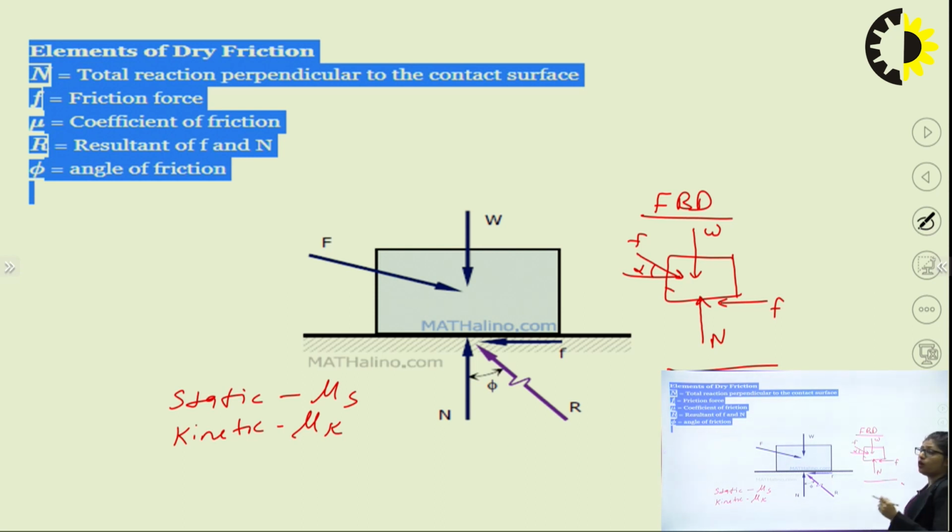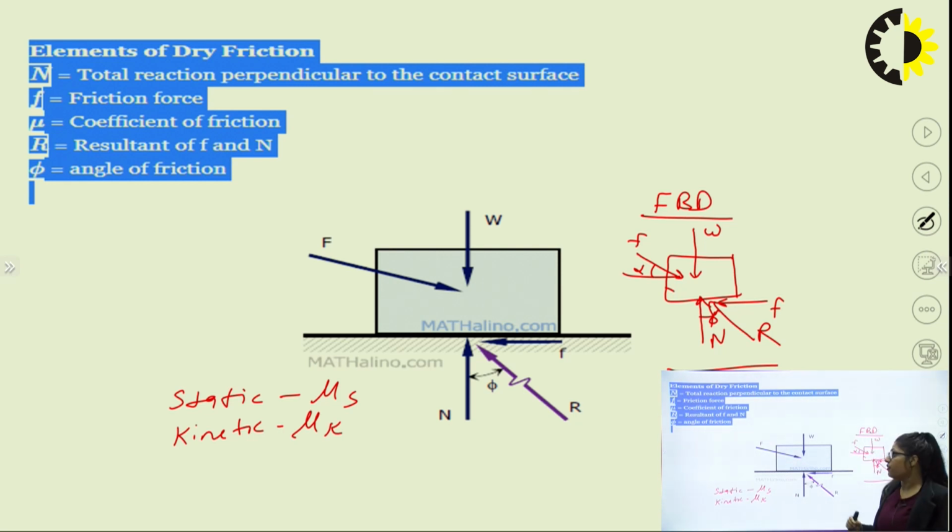Now you may be confused about what R is. R is nothing but the resultant force between the reaction force and the frictional force. As you can see, this is R, a resultant force in between N and F. This acts at some angle that you need to find out, that is phi. This phi angle, we know that it is the angle of friction.